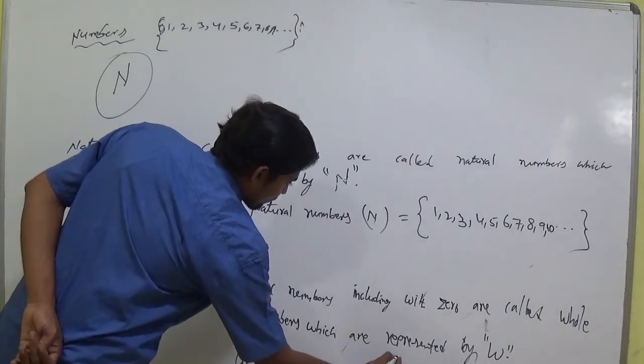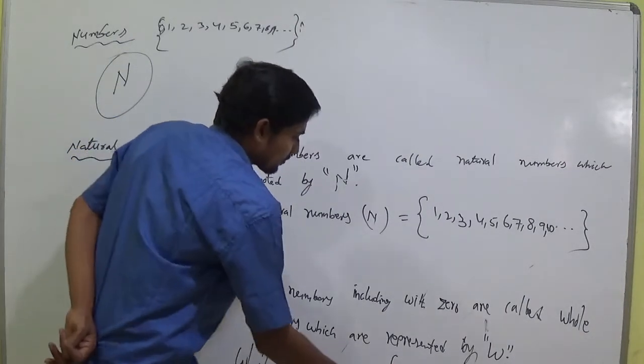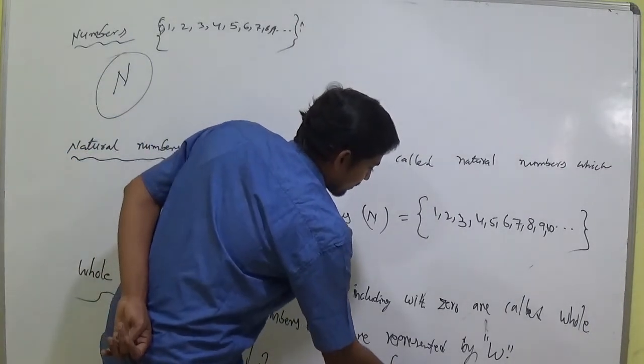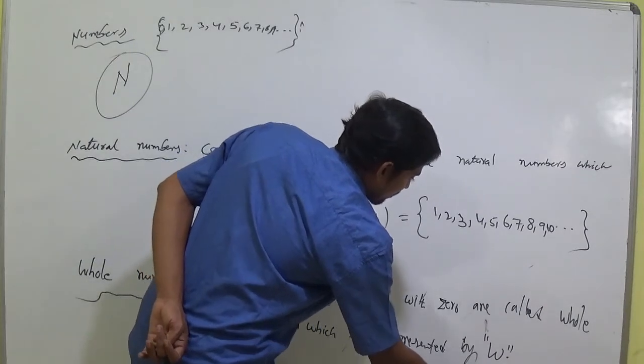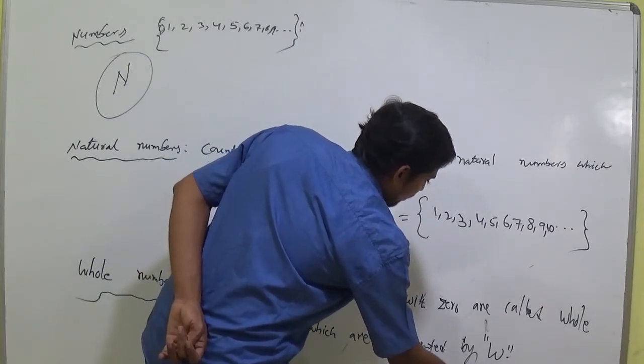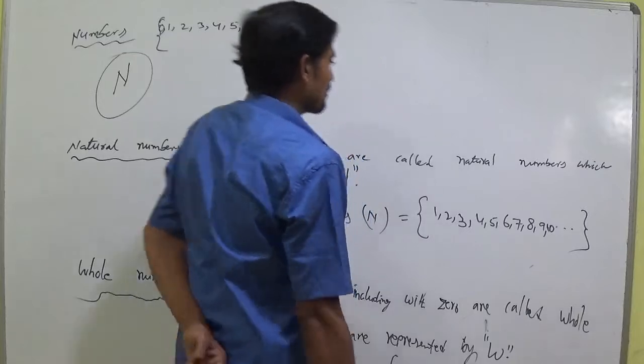W equal to 0, 1, 2, 3, 4, 5 and so on. Right?